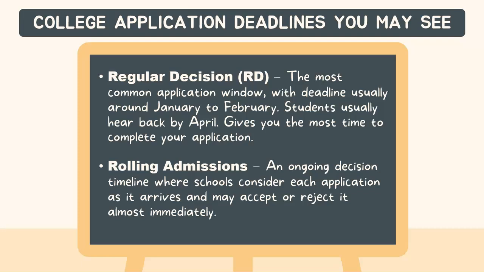So rolling admissions is an ongoing decision timeline where schools consider each application as it arrives and may accept or reject it almost immediately. So you don't have to wait for April to hear back, like with regular decision.